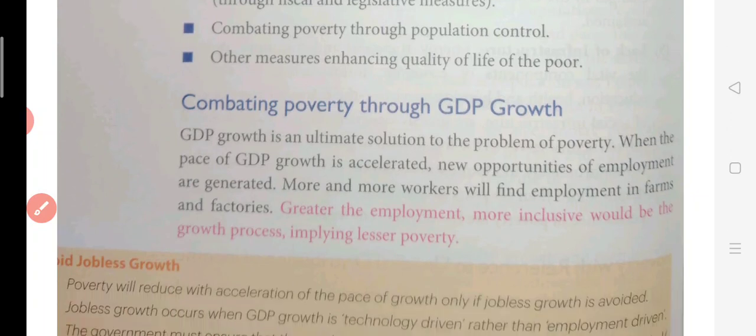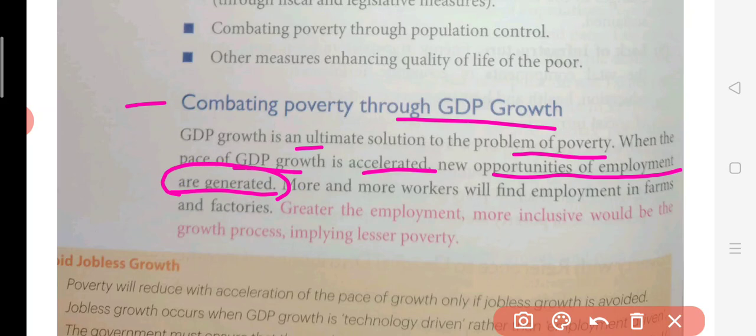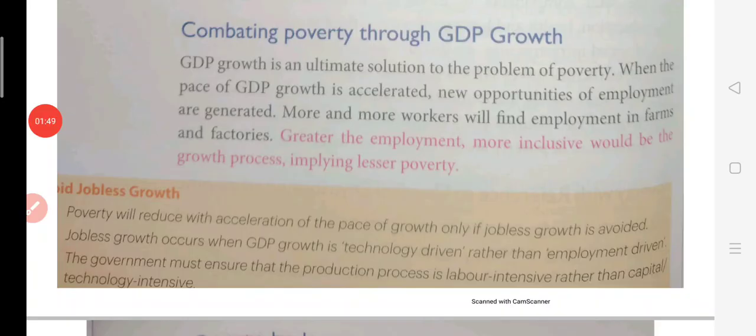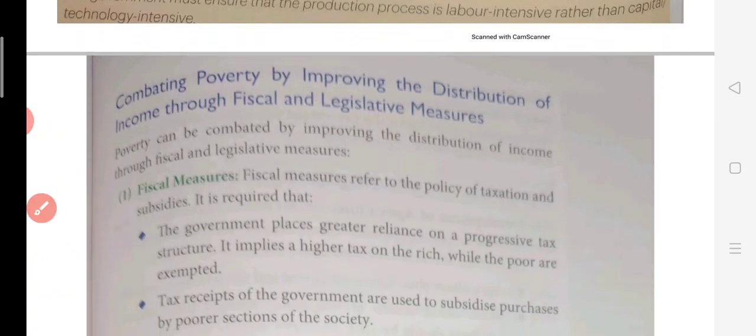Now, how do we combat poverty through GDP growth? How can it be done? GDP growth is a solution to the problem of poverty for sure. When the pace of GDP growth is accelerated, new opportunities for employment are generated. So when your GDP rises, definitely employment will also rise. More and more workers will find employment in farms and factories. So this is basically the first point, that by improving GDP growth, we can improve the condition of poverty in India. Then the second point is regarding fiscal measures.